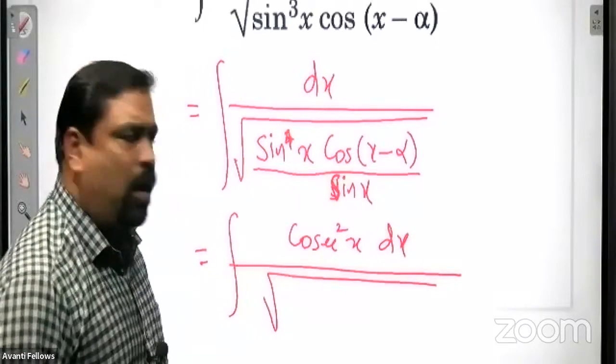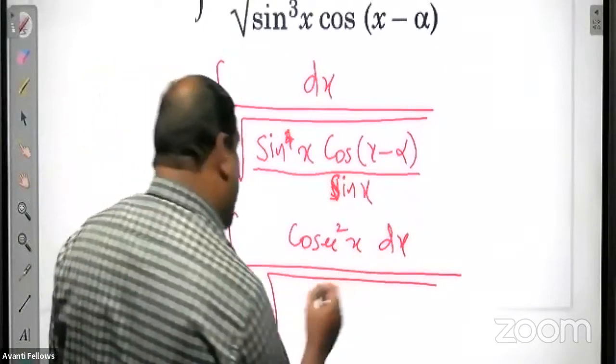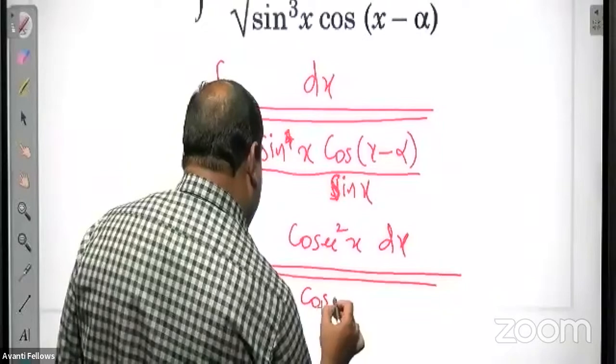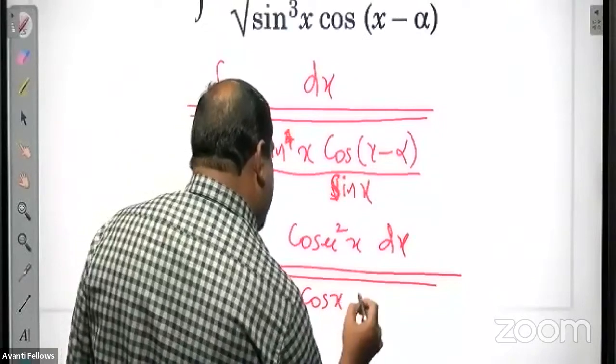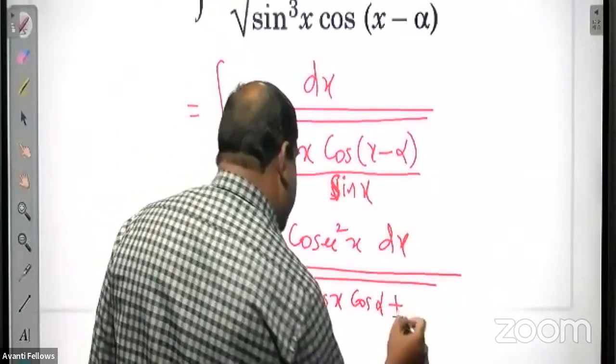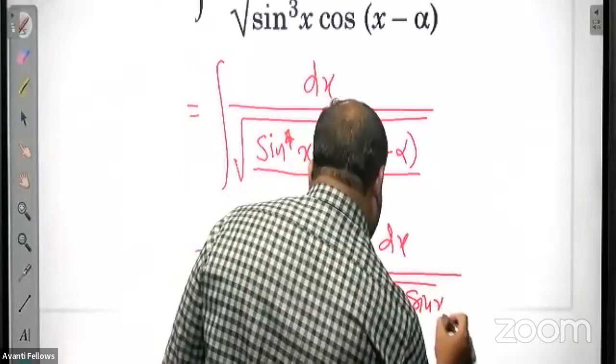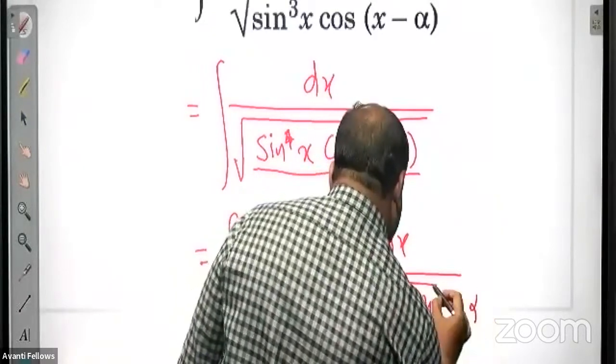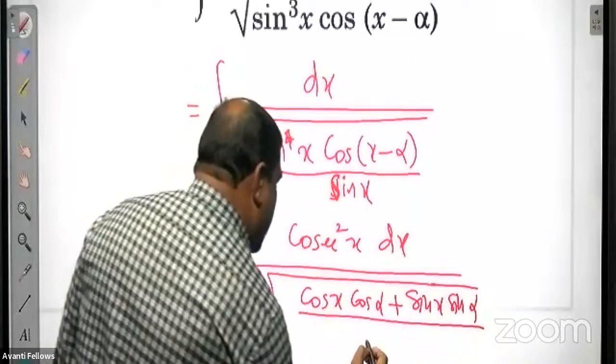Cos x minus alpha, you expand it using the identity. Cos of x minus alpha is cos x cos alpha plus sin x sin alpha, all divided by sin x.